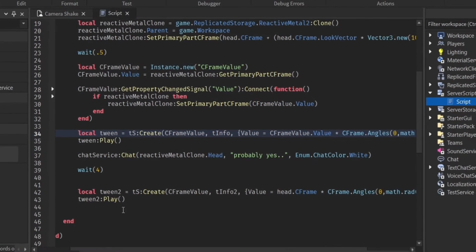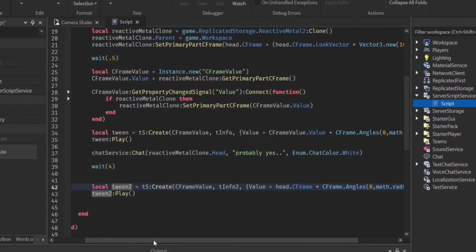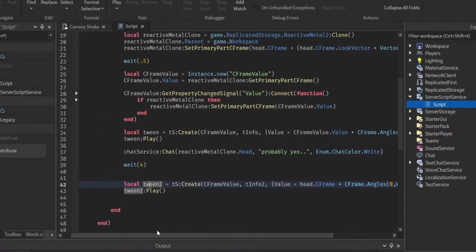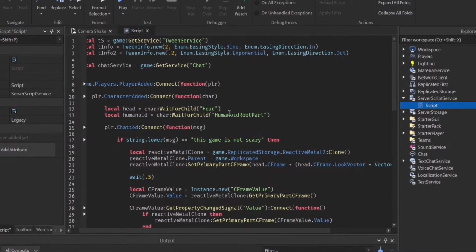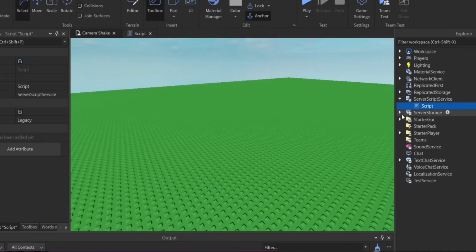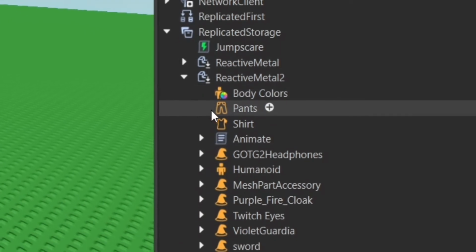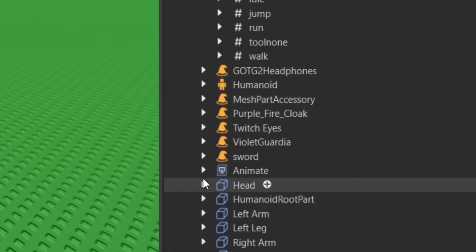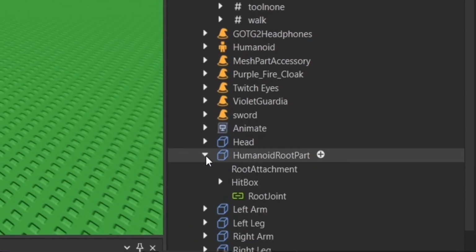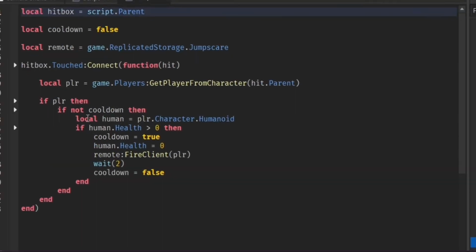And then we wait for a second, and then we tween the NPC reactive metal into us very fast, and that triggers the jump scare. And the jump scare is actually a part of the actual NPC. So it's a script inside the NPC. Let's see, reactive metal 2. It's not here. Animate. Wait, no. I think it's inside humanoid root part or hitbox. Hitbox. Put the script inside hitbox.